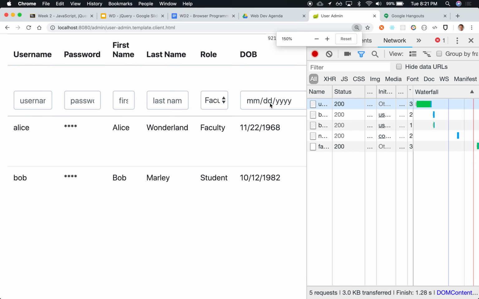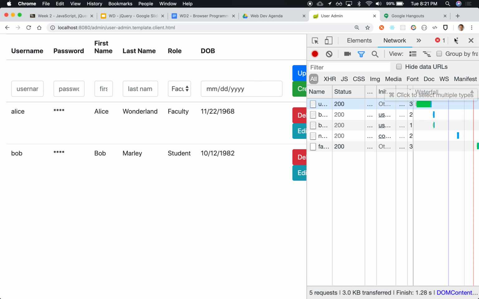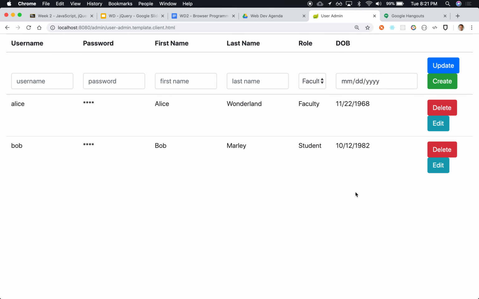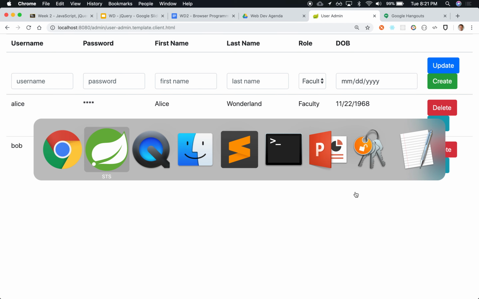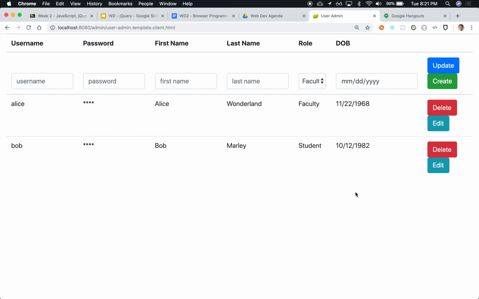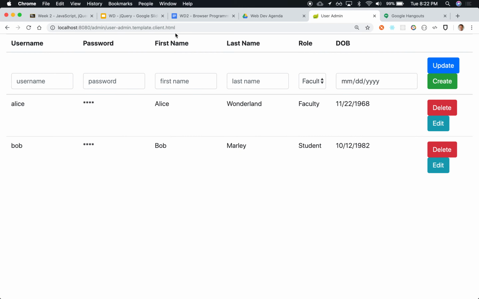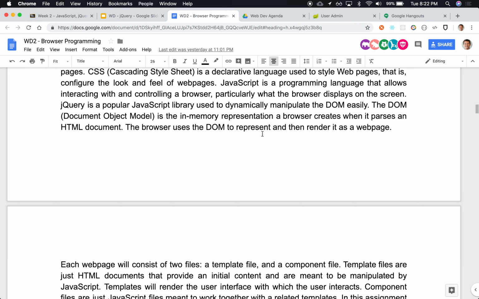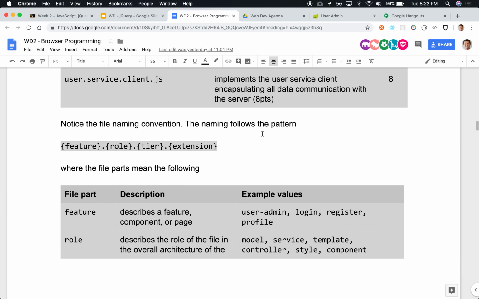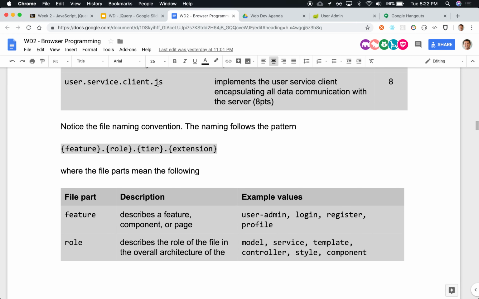There we go. Okay, so we had already started with this last week, and this is static right now, and perhaps we can retrieve some of the data of the users on the back end and render this dynamically. So let's focus on trying to access the data first. We're suggesting to declare in a file called userservice.client, encapsulate all the data access in there. Okay, so let's do that.